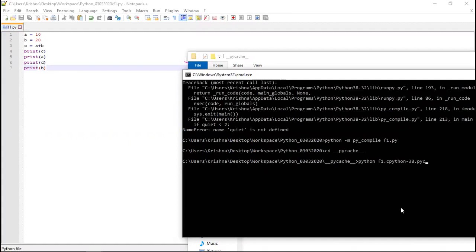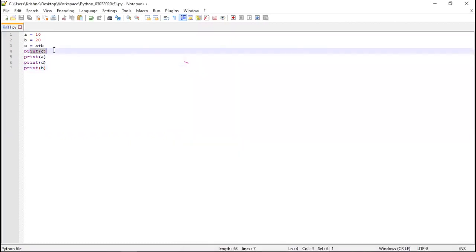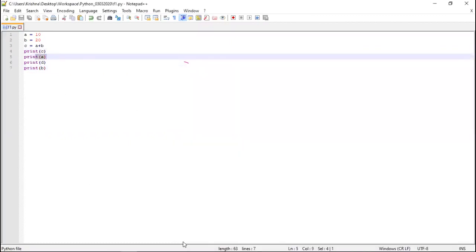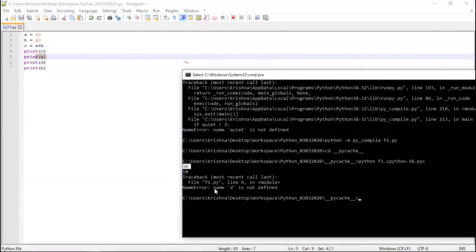Now if you run this, you will see the outputs we are getting: 30 and 10. What is the value of C? 30. What is the value of A? 10. And after that print D, we are getting one error. Name D is not defined. Line number 6, there is an error. Name D is not defined. And since it is the interpretation stage, line number 7 is also not executed.